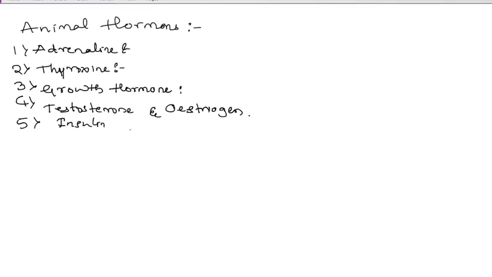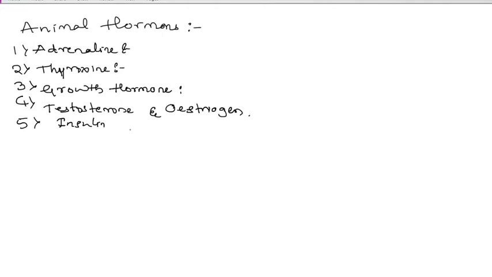It is produced by the pancreas. All of you already know, when we discussed the digestive system at that time, the pancreas produces insulin and helps in regulating blood sugar level. What is the main function of insulin? It regulates blood sugar level. The deficiency is also seen here. Deficiency may cause what? The disease diabetes.